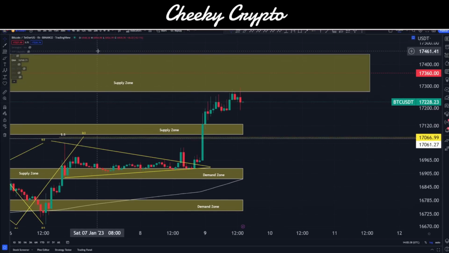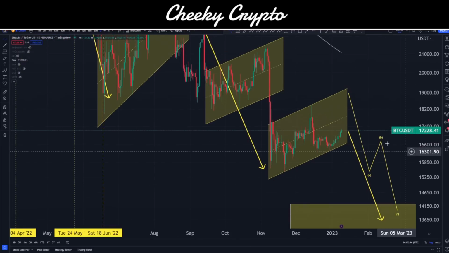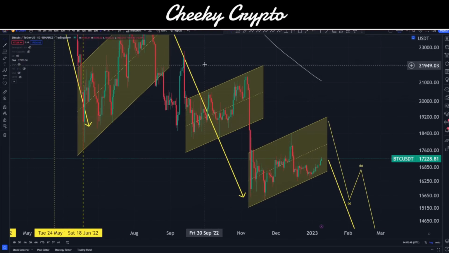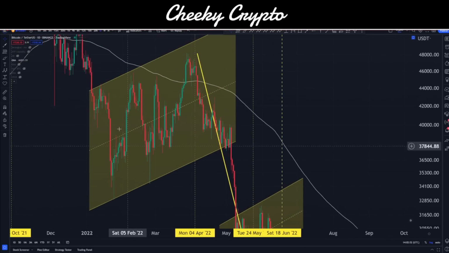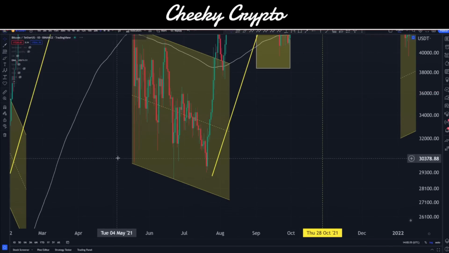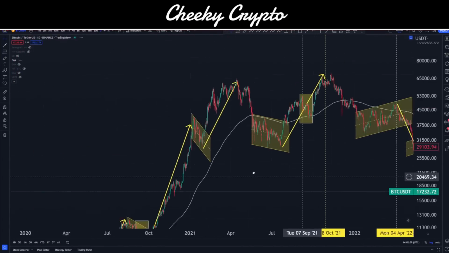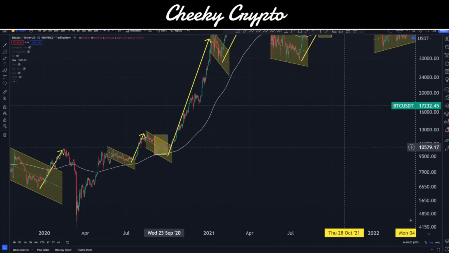Now, the other thing that's worth noting, and before I talk about it here, I think it's worth coming up into our daily chart to talk about these. These are obviously where we have the higher highs and the higher lows, and these typically break to the downside. You can see these time and time again, all over the place. Higher highs, higher lows, break downwards, right? And if I come over here where we have the lower lows and the lower highs, we break upwards, right? If I zoom out, we can take stock of the lower lows and lower highs breaking upwards. We can see all of those time and time again.